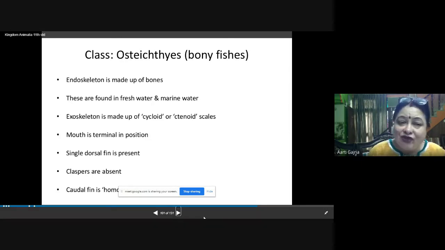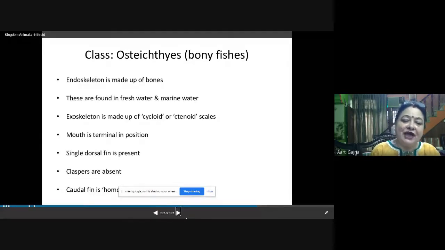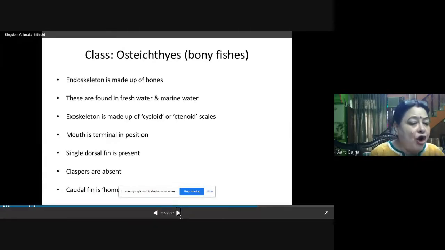In case of chondrichthyes, we saw that claspers are present in the male as male copulatory organ, and these claspers are to hold the female for the copulation. Whereas in case of osteichthyes, these claspers are absent. The caudal fin is present here also for the steering purposes.